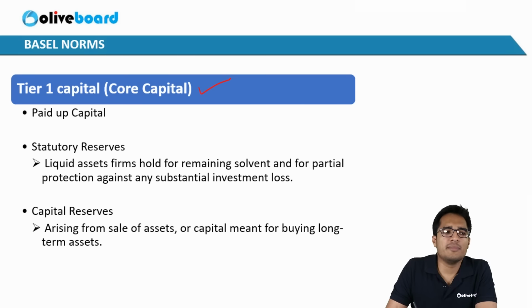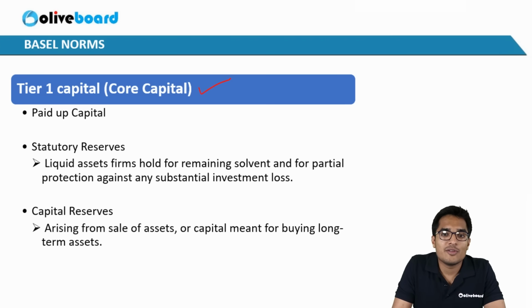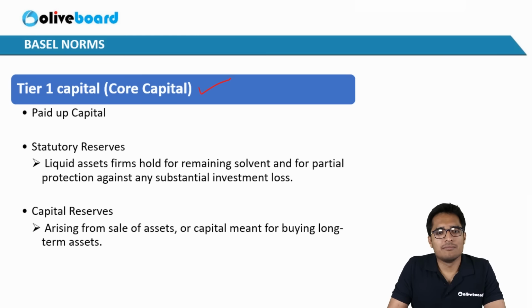You are aware of the term liquidity. Liquidity means how easily you can convert a certain thing, an asset, into cash. Cash is obviously 100% liquid. If you have cash, then that is 100% liquid. Gold is slightly less liquid because you have to go to a jeweler or you have to go to a bank and apply for a gold loan. So similarly, gold is less liquid. It takes time. So gold is less liquid than cash.